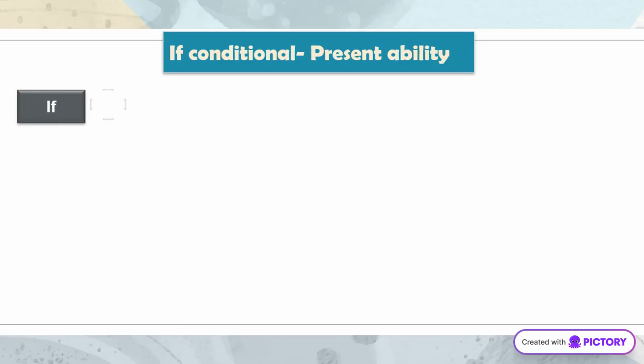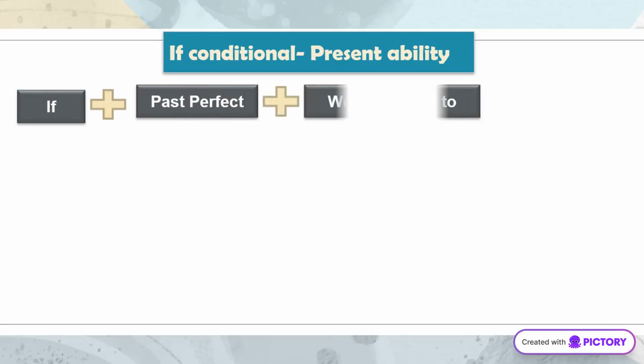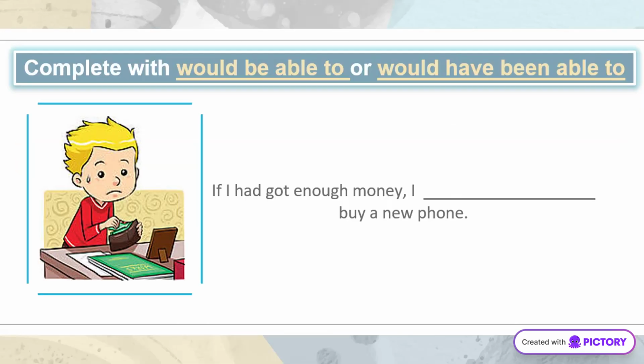Would be able is used for hypothetical abilities in the present and future. It helps us imagine possibilities based on different conditions. Consider this. If I had got enough money, I would be able to buy a new phone. This illustrates a present hypothetical ability.